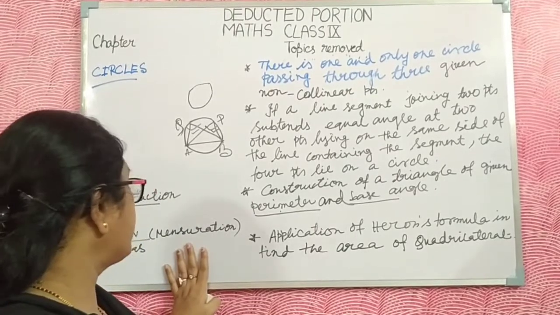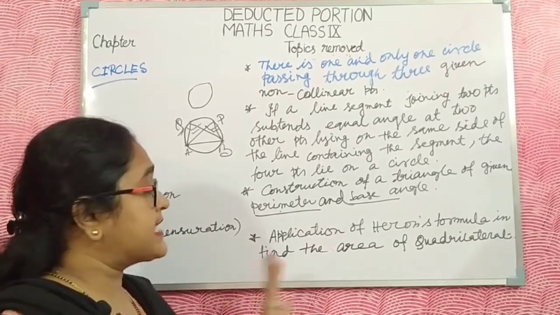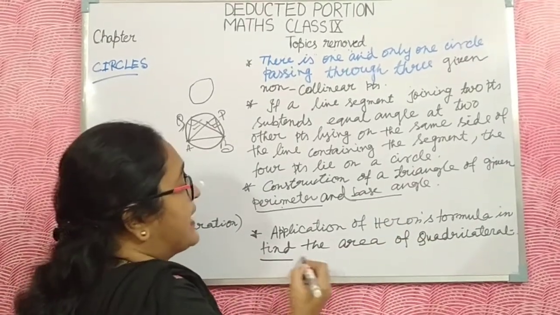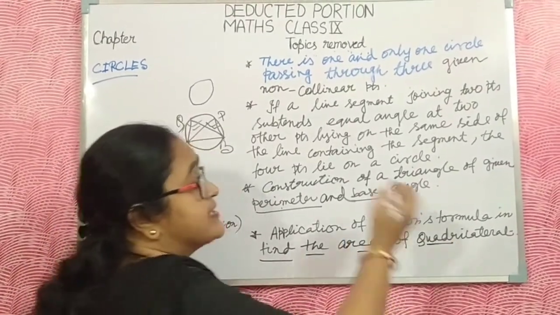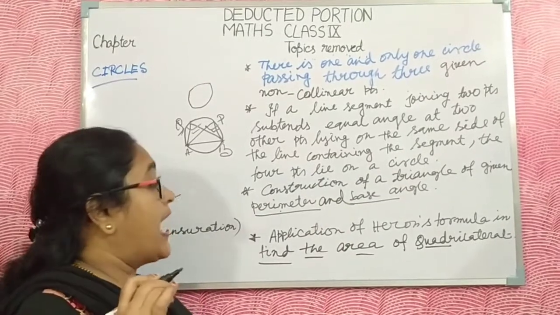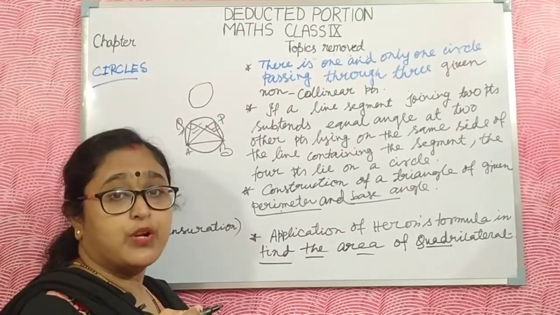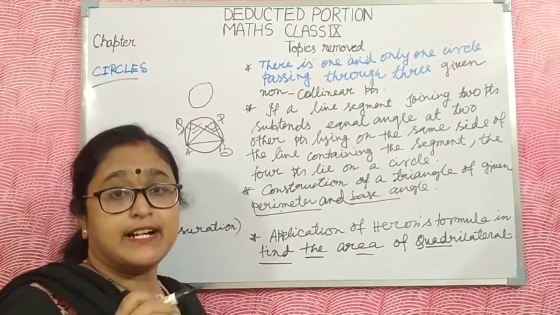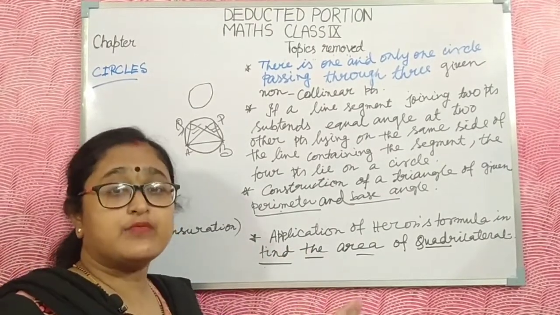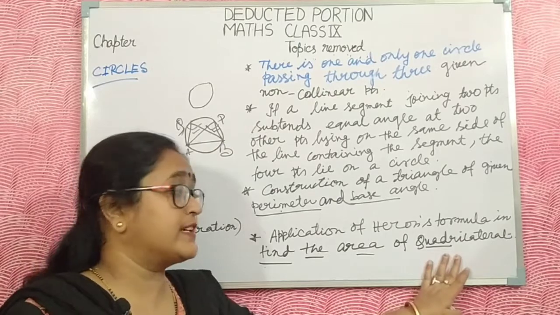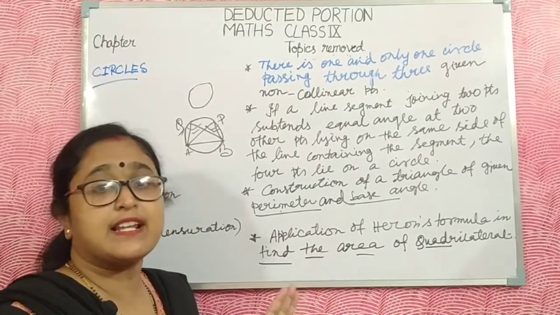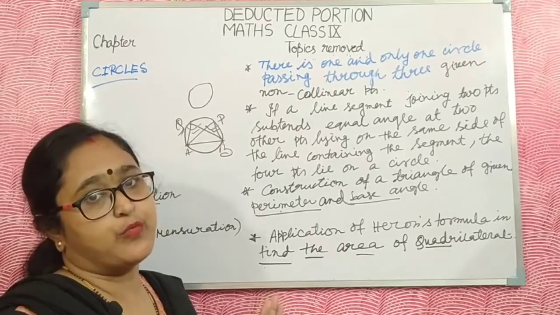And the mensuration portion, areas: the applications of Heron's formula to find the area of quadrilaterals. When you apply Heron's formula to find the area of a quadrilateral, this is the deleted portion in your class 9 standard CBSE board syllabus.